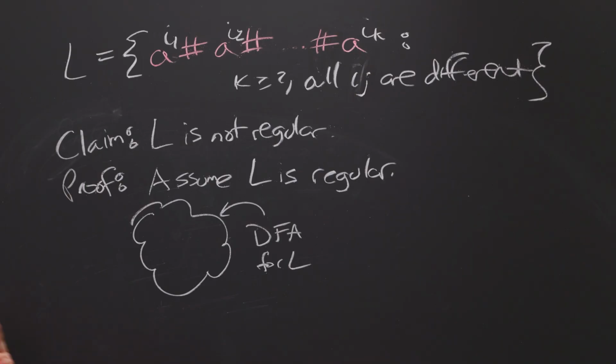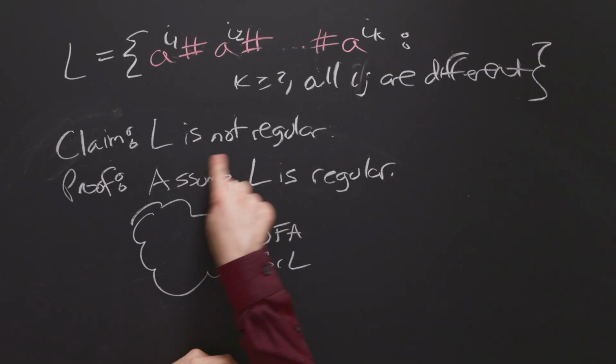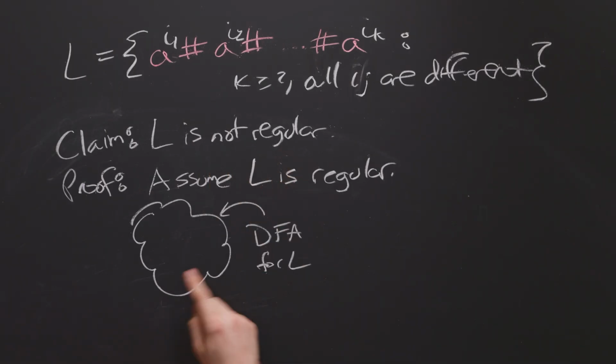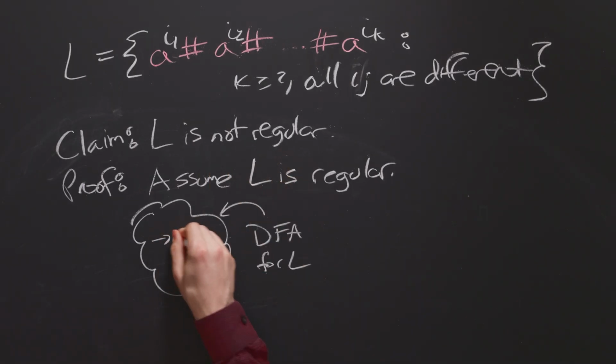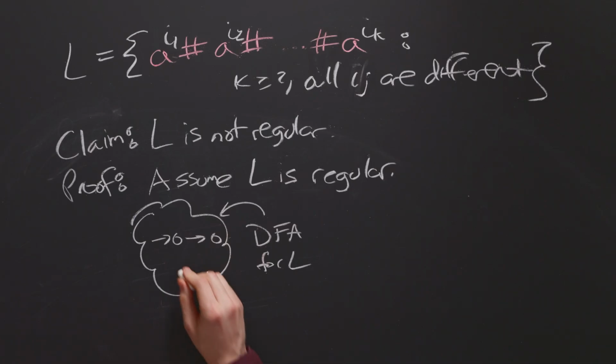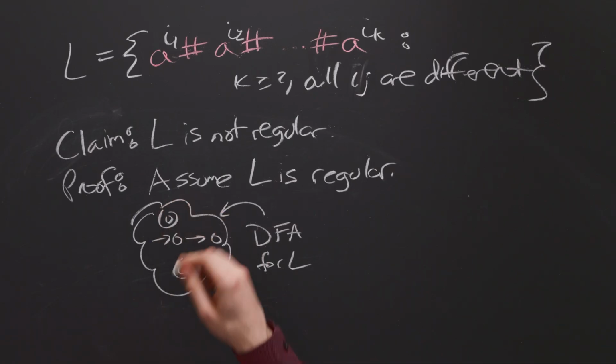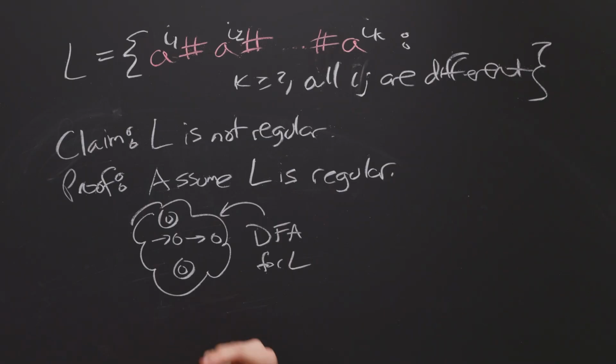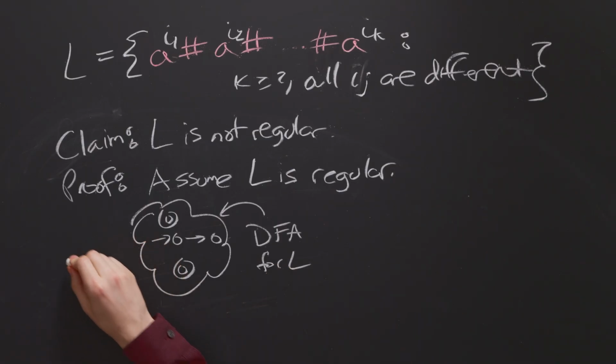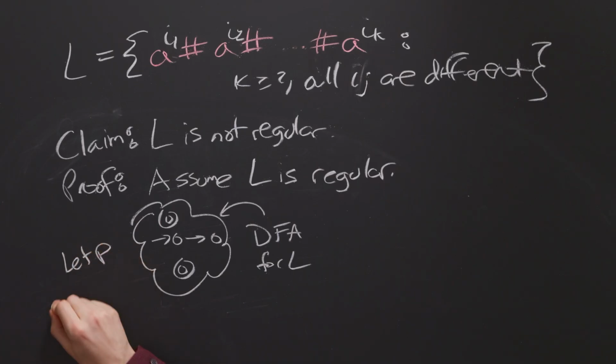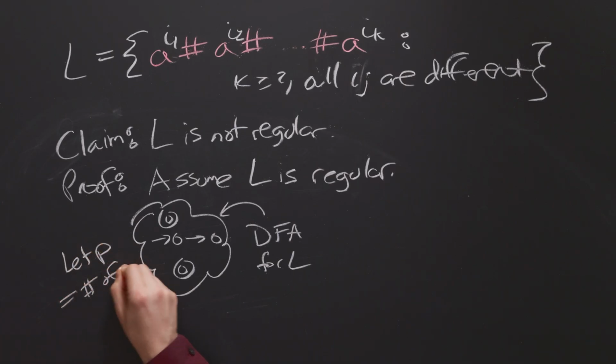In fact, there's no possible way to know, because if we did, then it would be regular, but we're trying to show that it isn't. So clearly this thing doesn't exist, but this is just a thought experiment. It's got some final states and whatnot, but we don't know anything about it. We do know that it has some number of states though. And so let's let P be the number of states in this DFA.